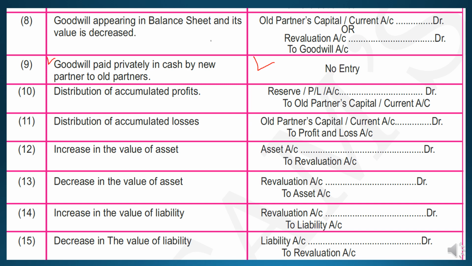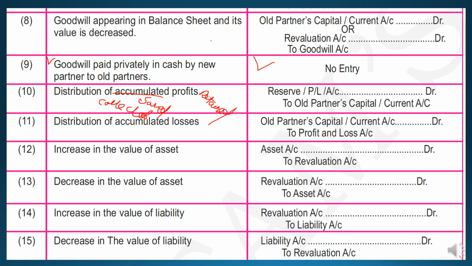Next is distribution of accumulated profit. What is accumulated? It means collected, or in other words saved profit. And what is the name for the saved profit? You already know, retained earnings. Reserves are nothing but saved profit only.